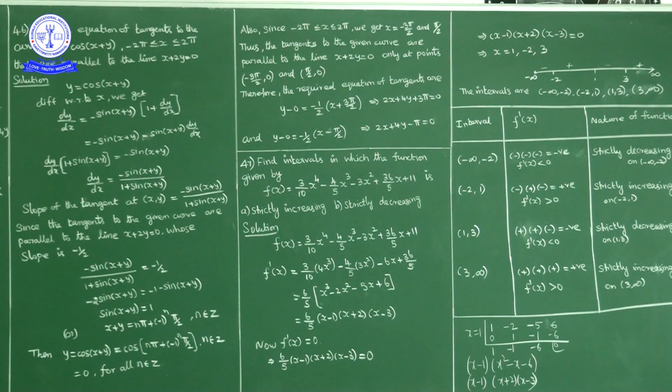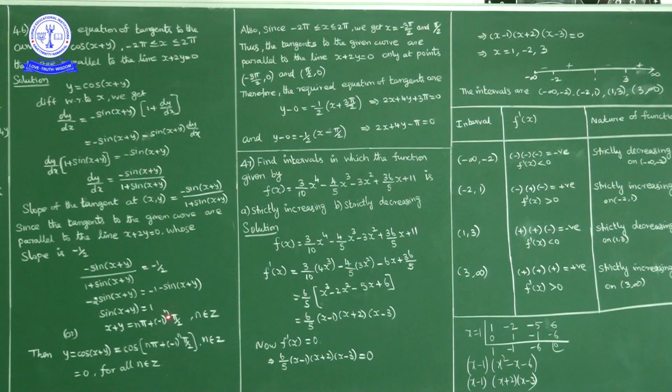Suppose n is equal to 1. N is equal to 1, what we get? Pi minus pi by 2, nothing but pi by 2. Pi by 2 belongs to minus 2 pi to plus 2 pi. Okay, valid. Suppose n is equal to 2. X is equal to what? 2 pi plus pi by 2. 2 pi plus pi by 2 is more than 2 pi, no? So that is not valid.